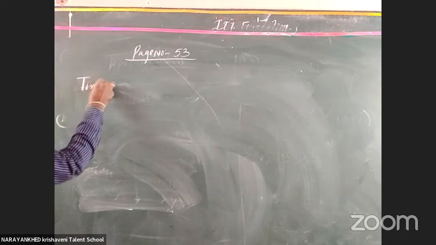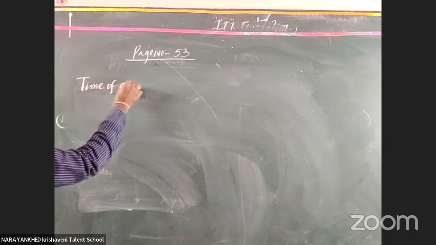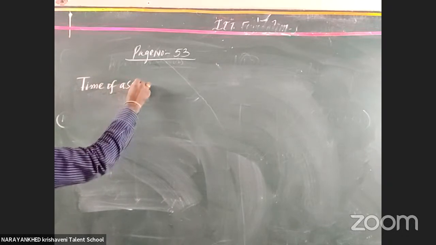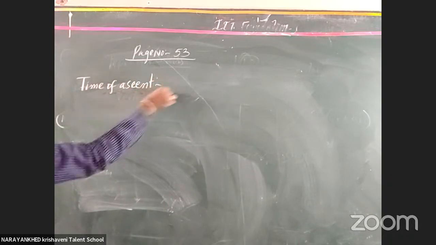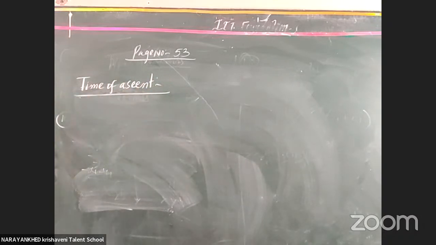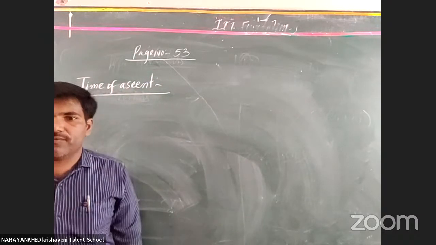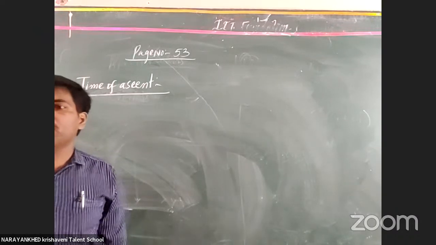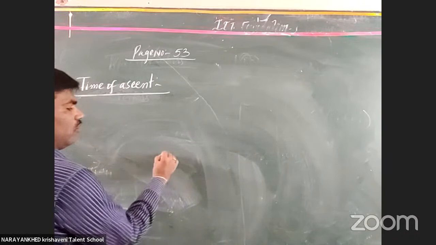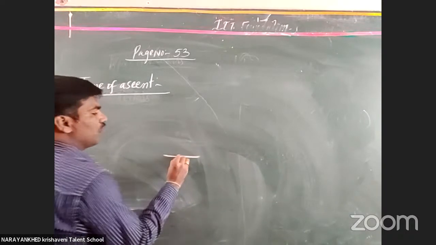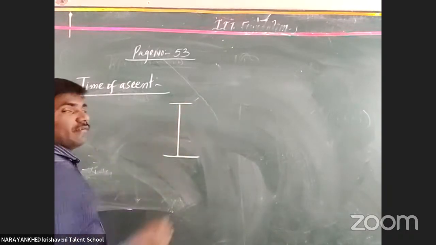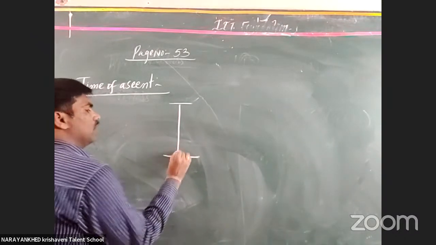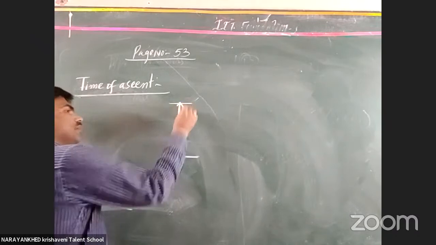Next there is another component, the time of ascent. Which one is called time of ascent? Tell me. Time of ascent is nothing but when a body moves from the ground to some particular height. It will reach to here.